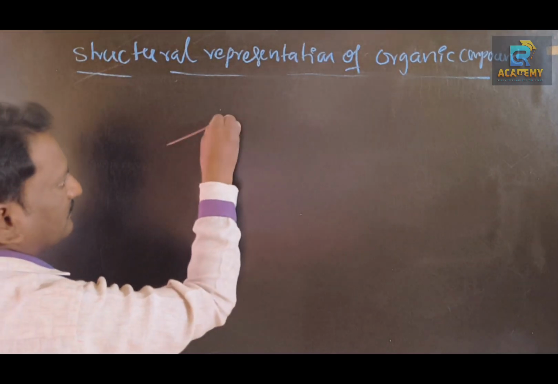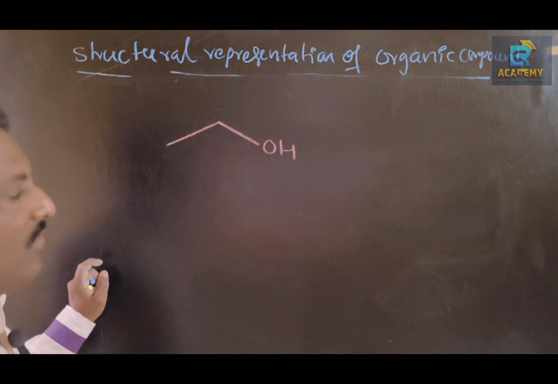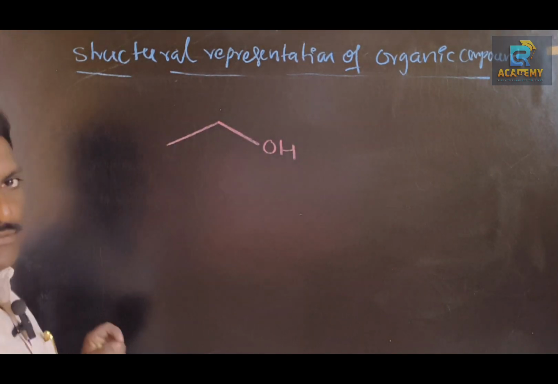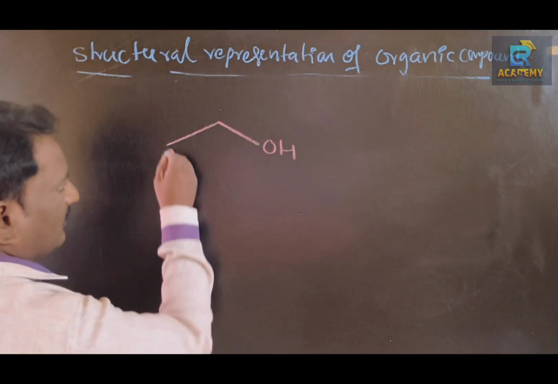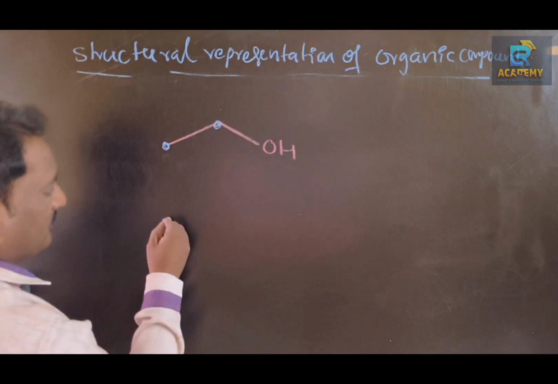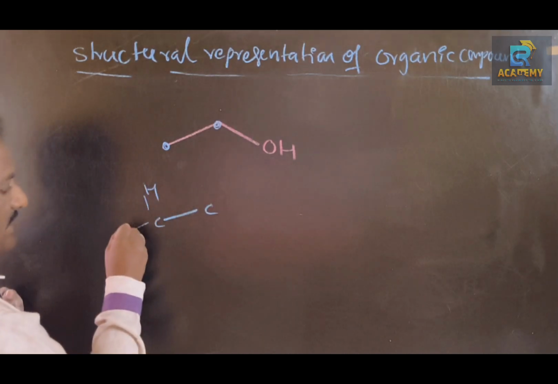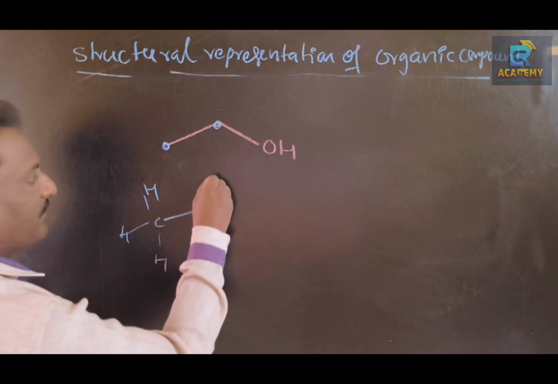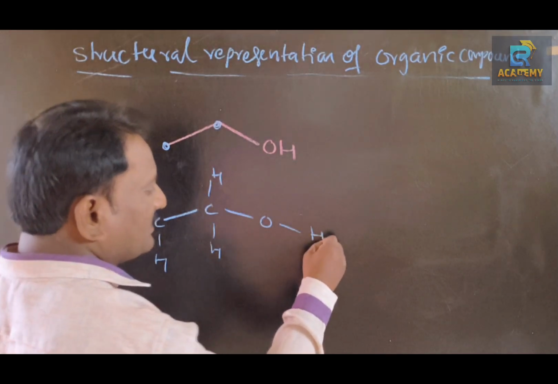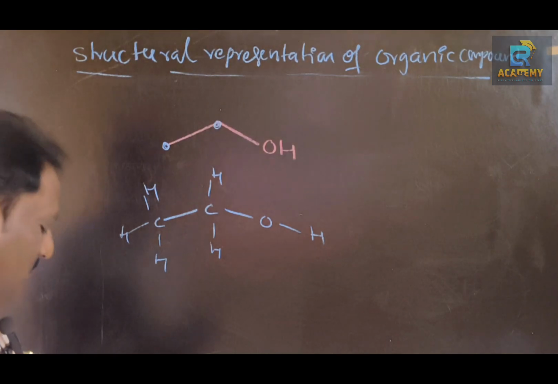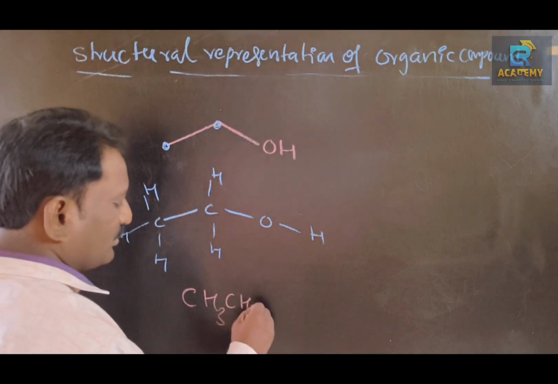This is ethyl alcohol bond line. What is the detailed structure for this one? Structural formula: here two carbons are present. Carbon, carbon, CH3, CH2, OH. This one is structural formula. Then condensed formula, CH3CH2OH.